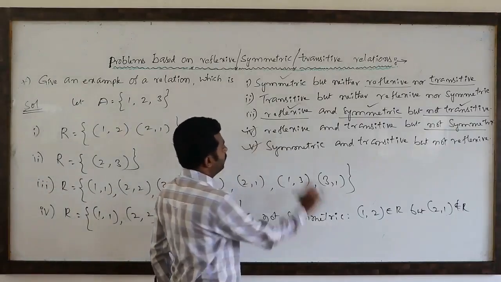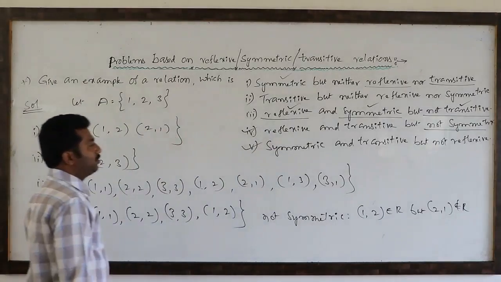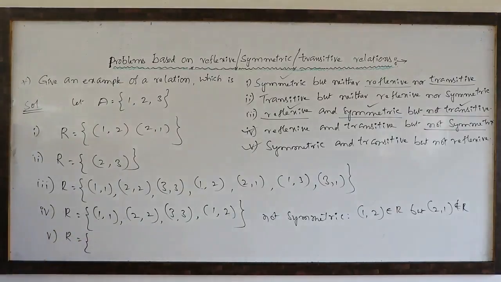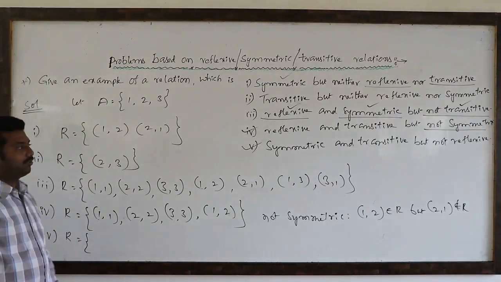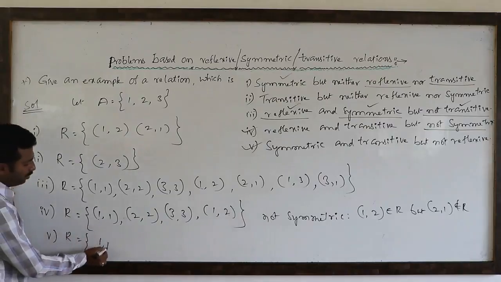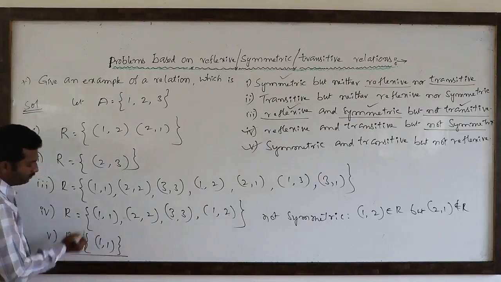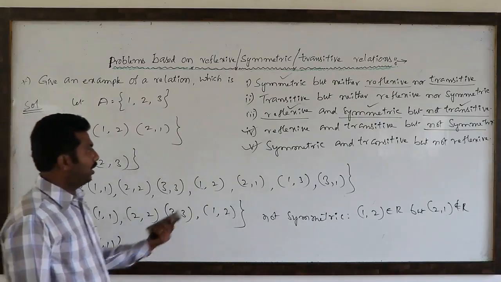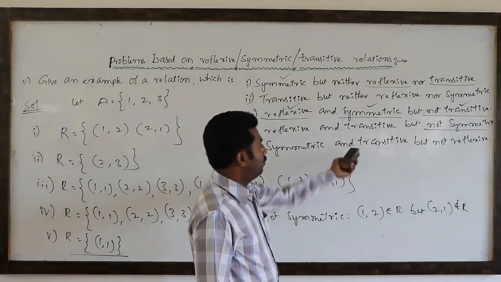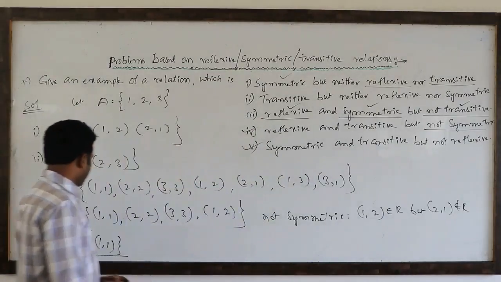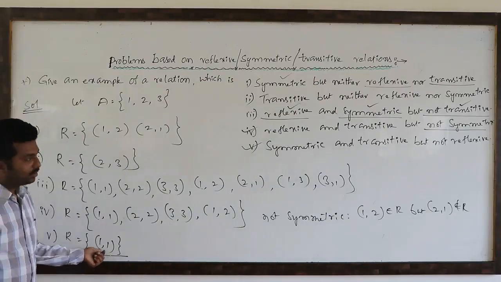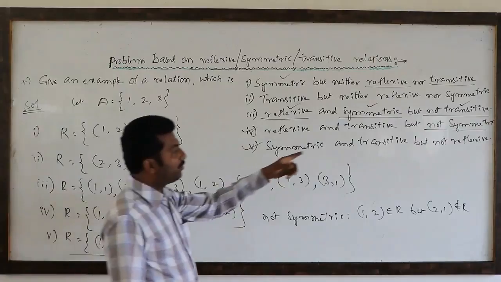Next, fifth example: symmetric and transitive, but not reflexive. Very simple. If I take (1, 1), it is symmetric to itself. Transitive: I told many times, in any relation, if only one ordered pair is there, it is trivially a transitive relation, but it is not reflexive.